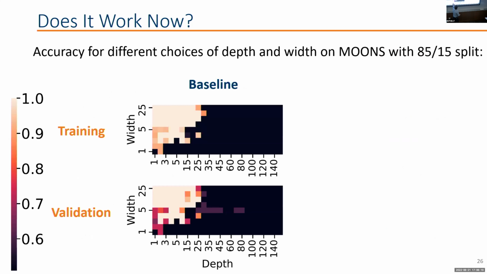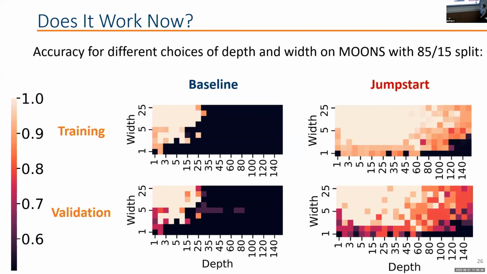So we're back here with the baseline that I mentioned before, where we have what we can do in terms of training and validation for different choices of width and depth. And this is what happens when we use Jumpstart. We can suddenly train meaningful neural networks that are very thin, even 1 neuron per layer, that have a reasonable accuracy. And as you see all over the place, we're able to explore lots more shapes than we could explore before.